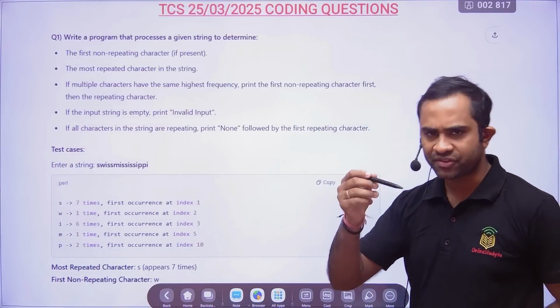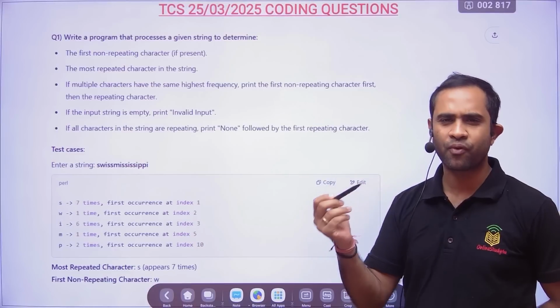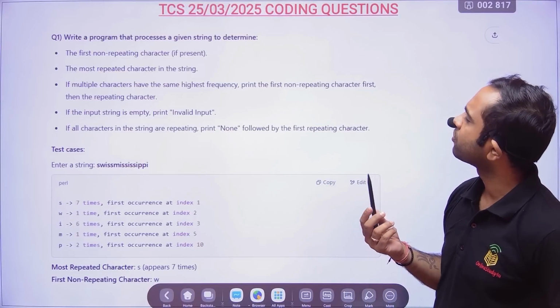So write a program. The solution will be provided somewhere before 8 or 9 p.m. The solution will be provided.